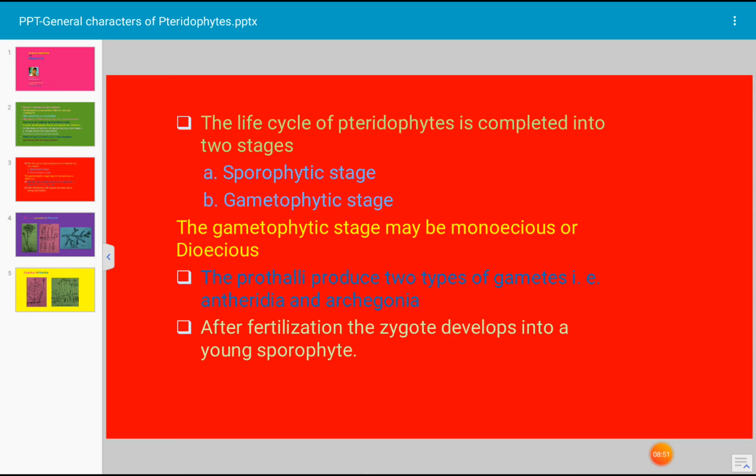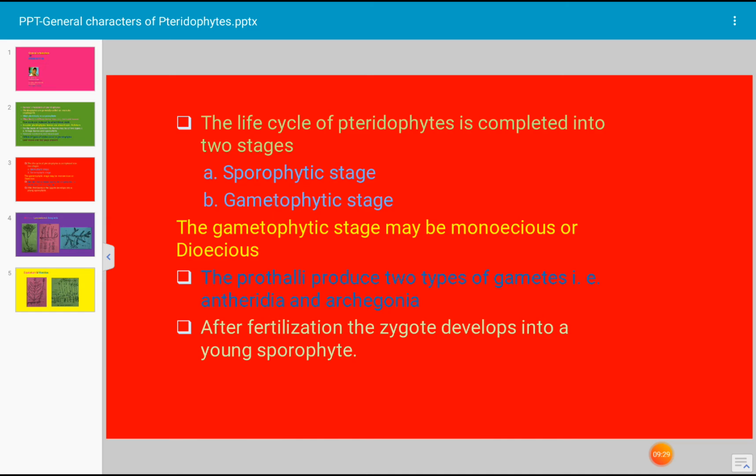The sporophyte produces spores by asexual method. They are always developed inside a special organ called sporangia. These sporangia are borne on leaf-like structures which are known as sporophylls. The sporangia are either solitary, closely associated with the sporophylls, or they are produced in groups known as sori. The sori may be naked or protected by a shield-like covering which is called indusium. This is the detail of the sporophytic stage.